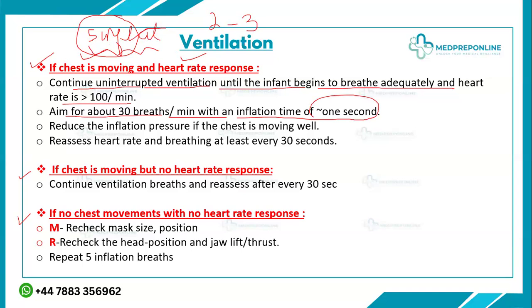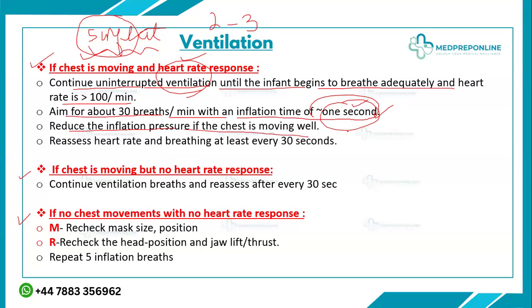But after you have opened the lungs, your chest is moving and your heart rate is improving. Now you will give ventilation breaths, and one ventilation breath is basically one breath over 1 second. The time duration is decreased because initially we gave the longer breaths just to open the lungs, which is why we took about 2 to 3 seconds for one inflation breath. But now it has been opened, and we just have to support the baby's breathing. That's why we give ventilation breaths, one breath over 1 second. Reduce the inflation pressure if the chest is moving well.